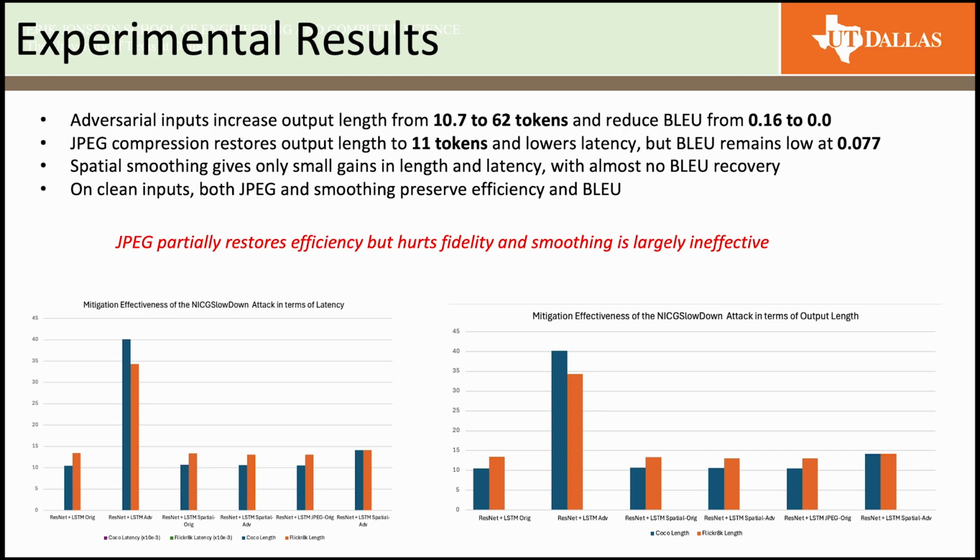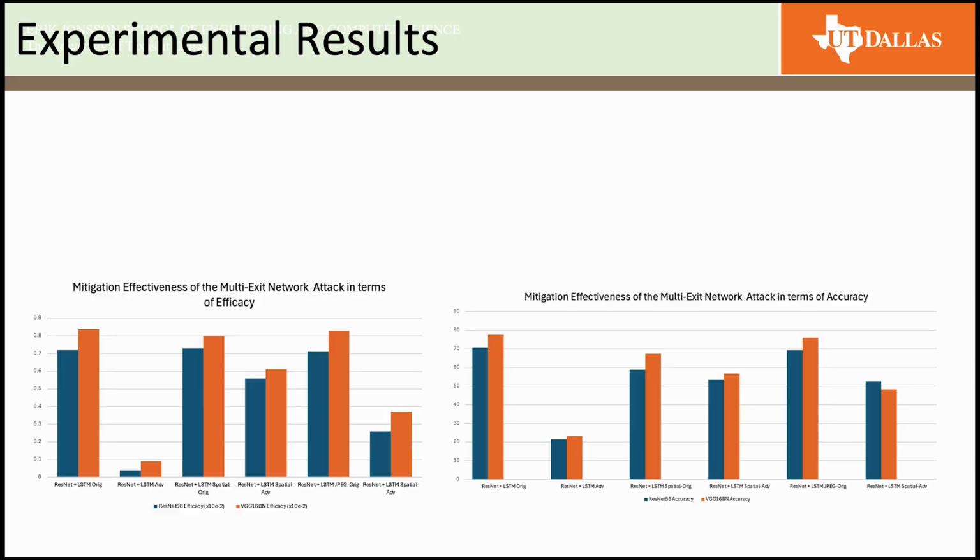However, the BLEU score is very low. The key takeaway within this experiment is that JPEG partially restored the efficiency but significantly hurt the fidelity, while smoothing was largely ineffective against adversarial efficiency attacks.